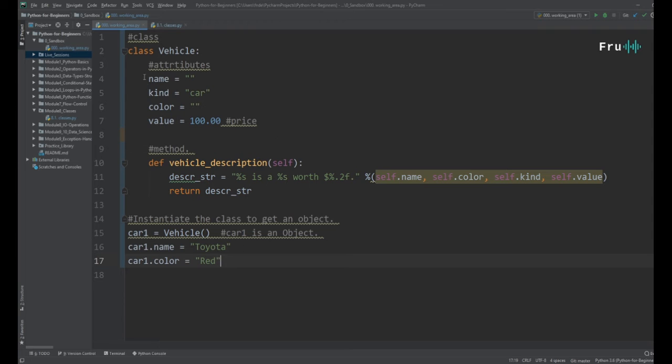So in here we had the attributes. I didn't even spell attributes correctly. Attributes, I guess that's correct. We just put in placeholders, but now we're specifying details of that car. And this is now an object. So this is no longer a class. This is an instance. So let me write this here: an object is an instance of a class.